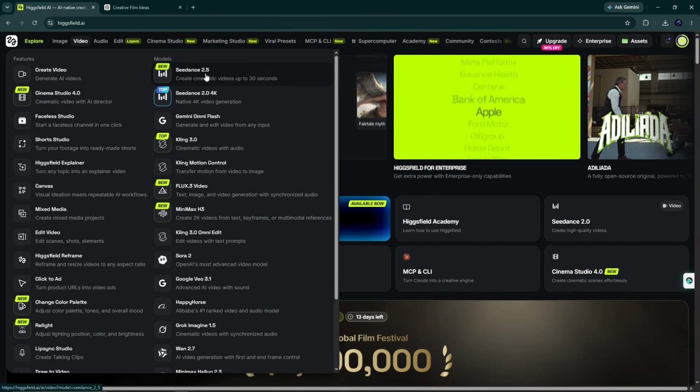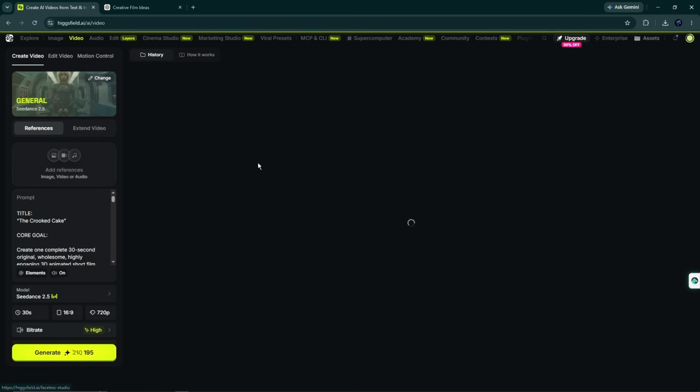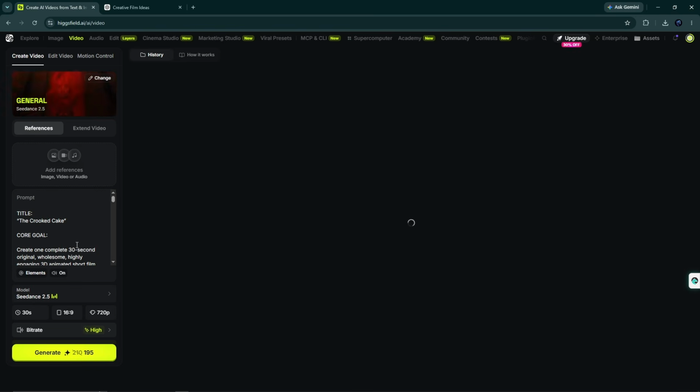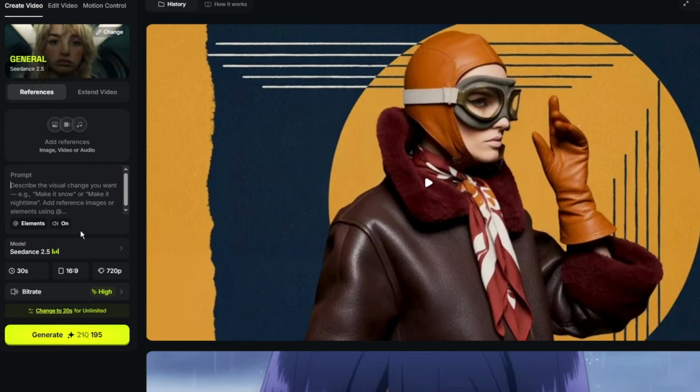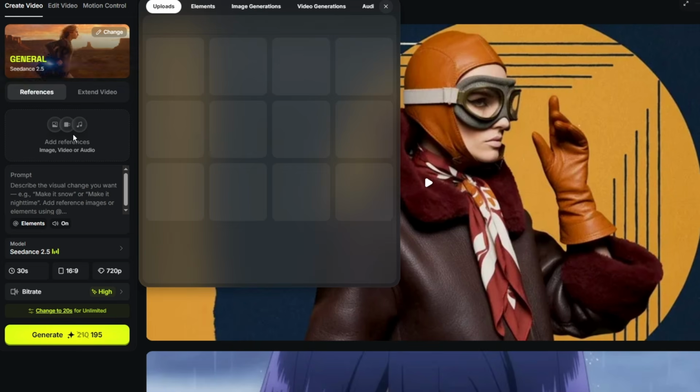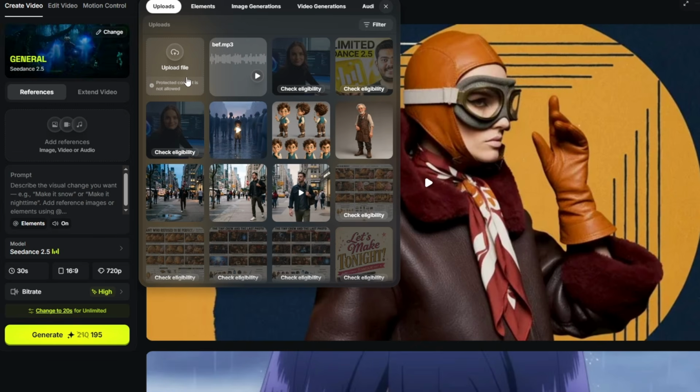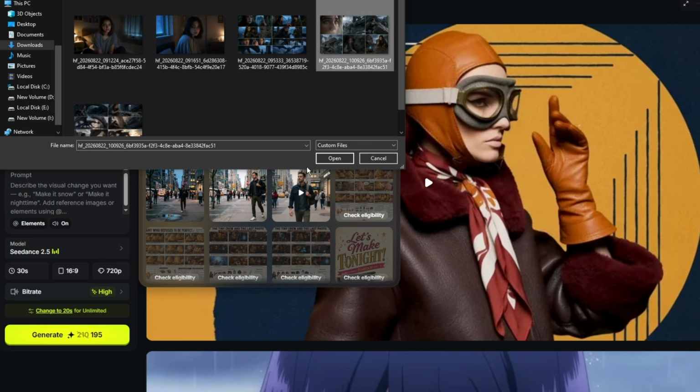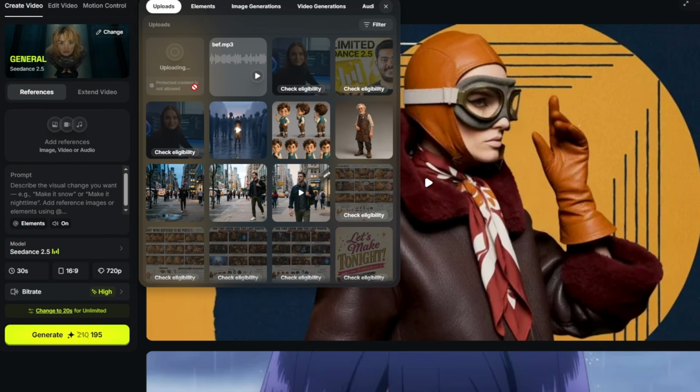Here, go to the video section and select the Seedance 2.5 model. You will see a dashboard like this. First, upload your first part storyboard image. You can upload it using the Upload Media button, or you can open the Image Generation tab and select the image you already created inside Higgsfield.